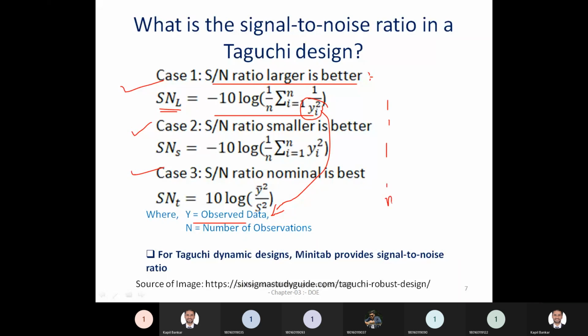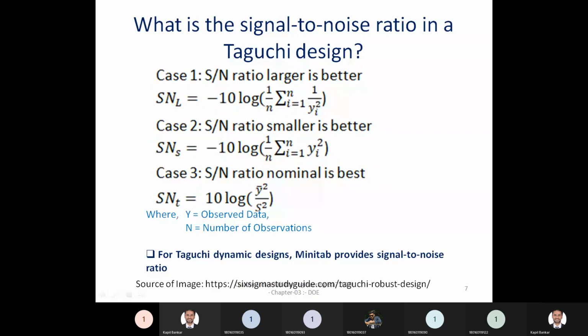What may be the observed value or observed data? Suppose 6 observed data are available. So you have to take the summation of the 6 experimental results. First of all, take the inverse square of each, sum it from 1 to n, and divide by n. N is the number of observations. Suppose 6 observations are there, then the total is divided by 6 and multiplied with minus 10 log. Then you will get the SN ratio for the larger is the better type.